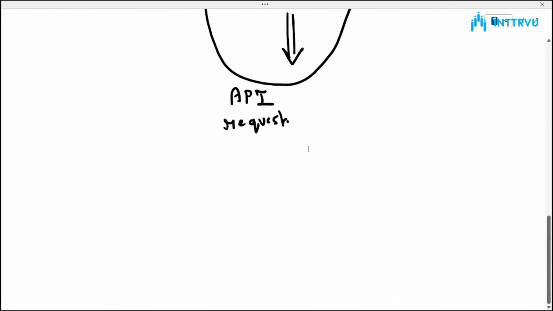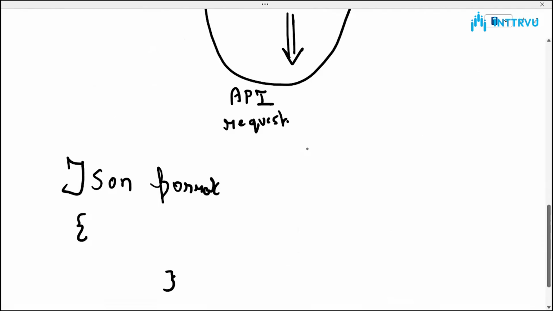Now, data can be returned in different formats, but usually it's returned in a JSON format. You can think of a JSON format as a dictionary format, multiple dictionaries. So we have something like name, age, and within age there can be other dictionaries, 21, 25, whatever.